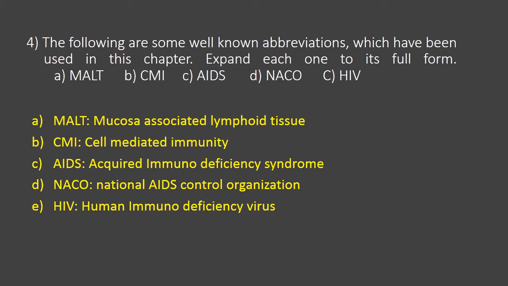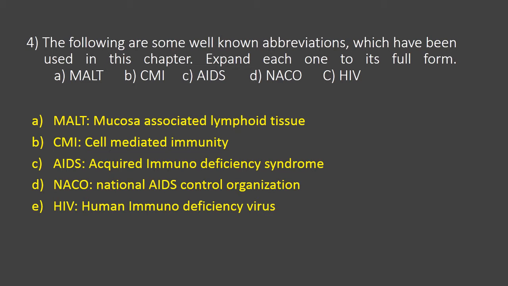Yes, it is a part of the human immune system. These tissues are responsible for destroying some kinds of pathogens in our body. So the tissues responsible for destroying pathogens are named mucosa associated lymphoid tissue. This is a part of the human immune system.